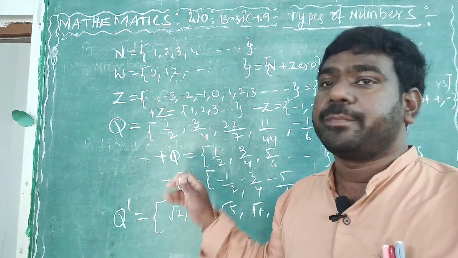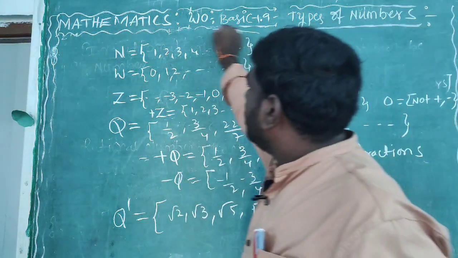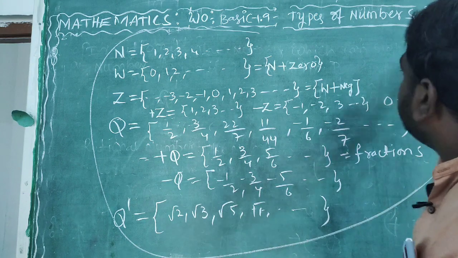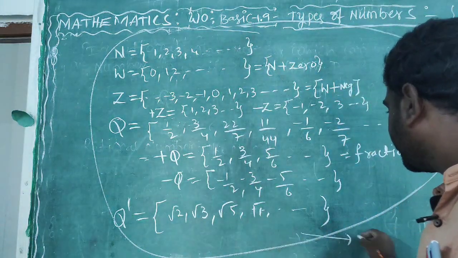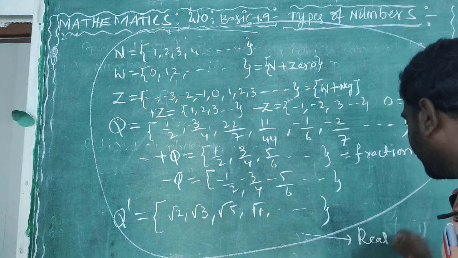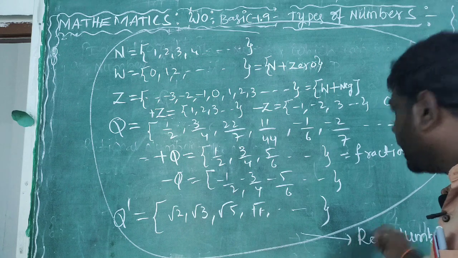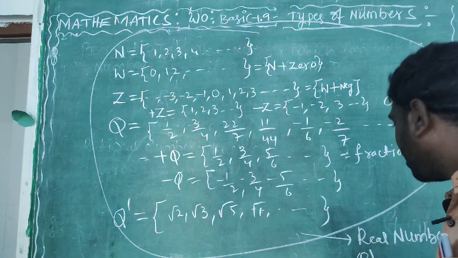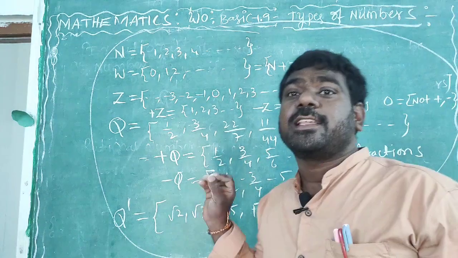This all together is called real numbers. So we divided the types of real numbers. The represented letter is R. Now listen to the conditions.